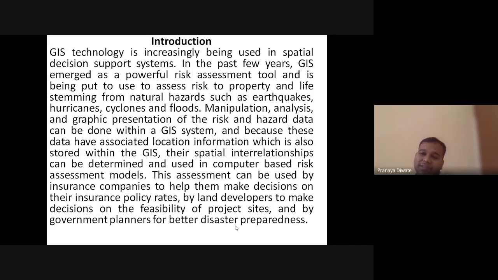Why? Because there are more chances of earthquake in that particular area.